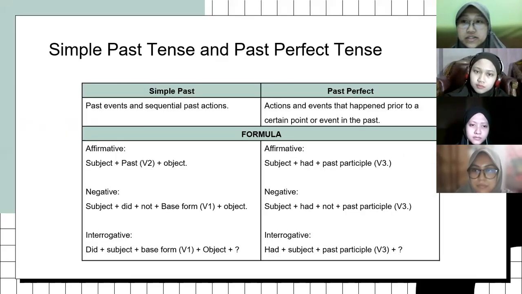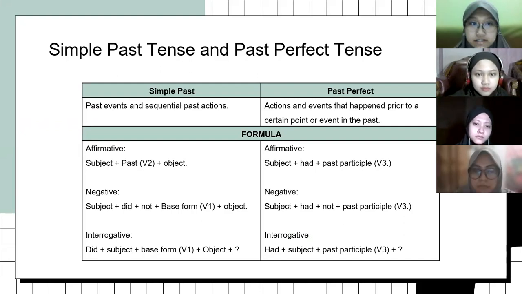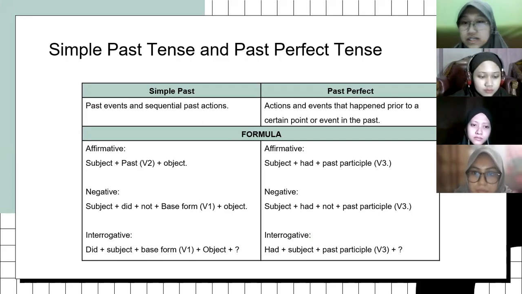Before going into our main course, let's learn about simple past tense and past perfect tense. So, what is simple past tense and what is past perfect tense? Simple past tense explains past events and sequential past actions. Past perfect tense explains actions and events that happened prior to a certain point or event in the past.